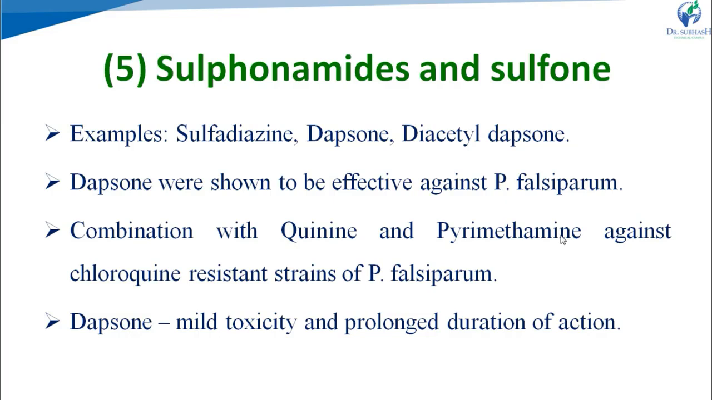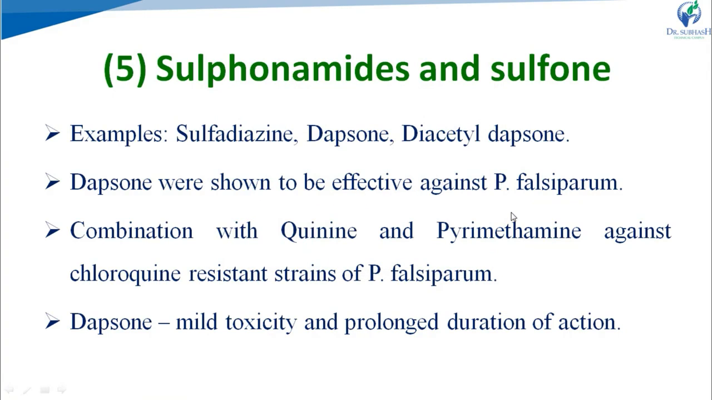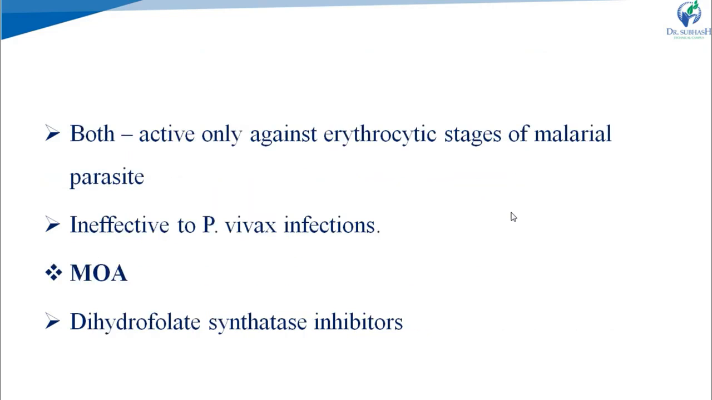Its combination with quinine and pyrimethamine is known to be active against the chloroquine-resistant strain of Plasmodium falciparum. These sulfones are generally given in combination with quinine and pyrimethamine to treat malaria due to the chloroquine-resistant strain of Plasmodium falciparum. Now, dapsone has mild toxicity and a prolonged duration of action. Both sulfonamides and sulfones are active only against the erythrocytic stages of the malarial parasite.